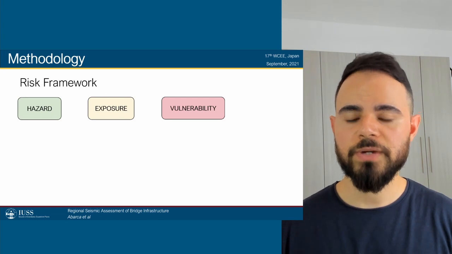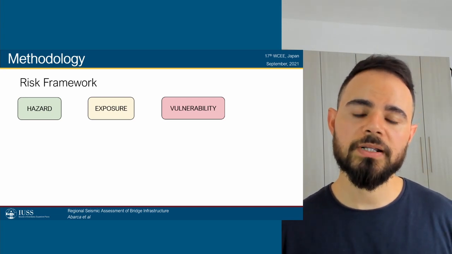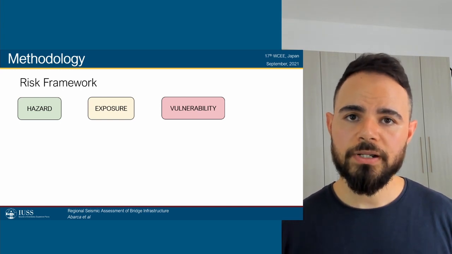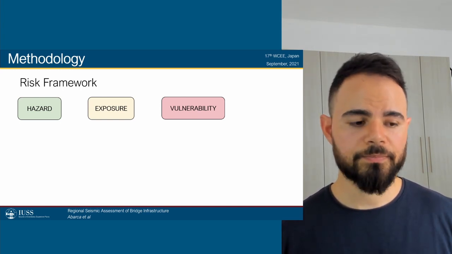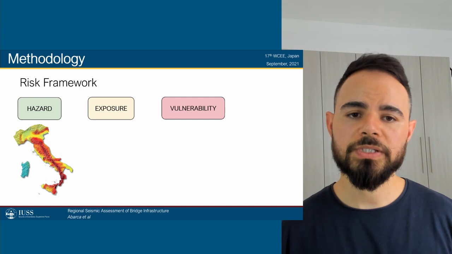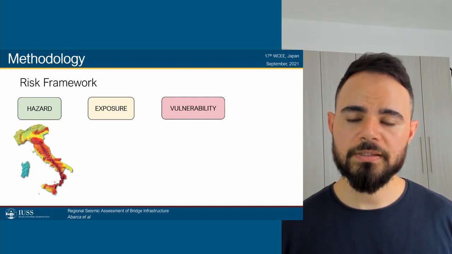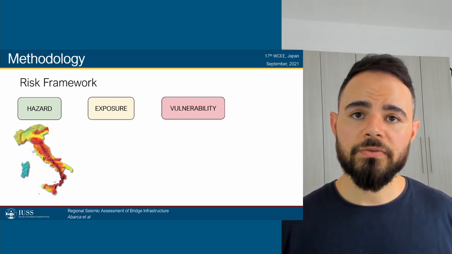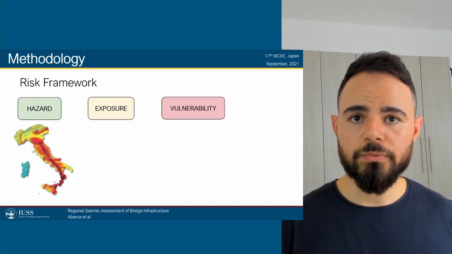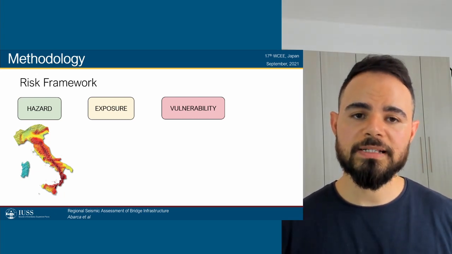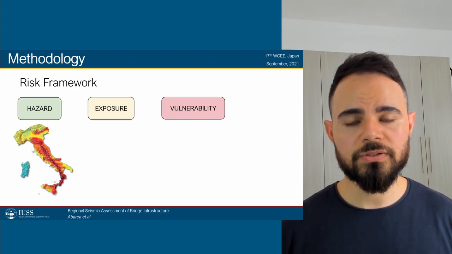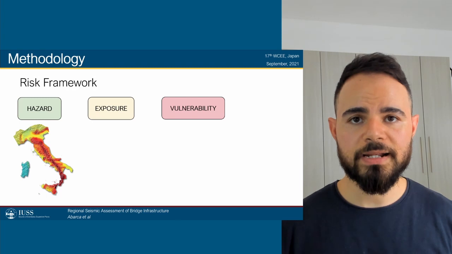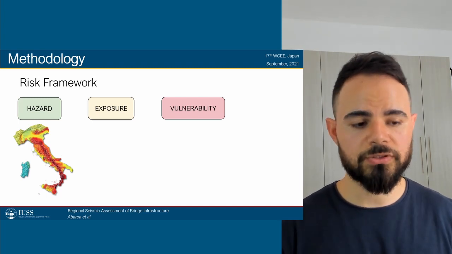In terms of the methodology, InfraNet was basically a risk project, so what we took was a very vanilla approach of a risk framework, basically dividing the work into each one of the main components of risk, namely hazard, exposure, and vulnerability. In terms of hazard, we were dealing mostly with seismic risk, so the question that we needed to answer was: how big are the earthquakes that are in each one of the regions? What can we expect for the intensities in each one of the locations? How frequent and what are the magnitude of earthquakes that I can expect in each one of the locations?